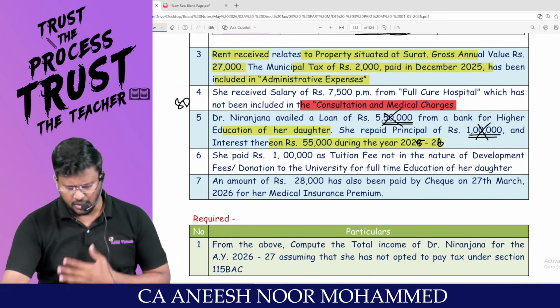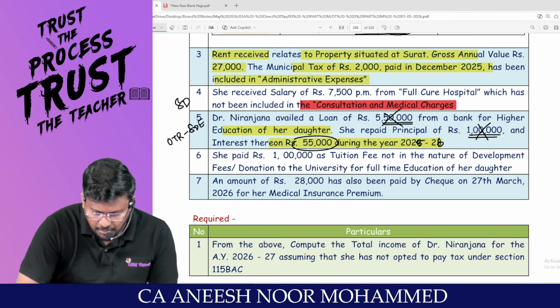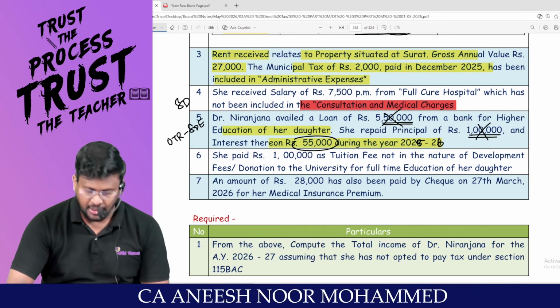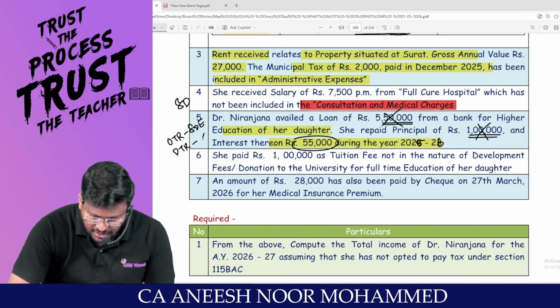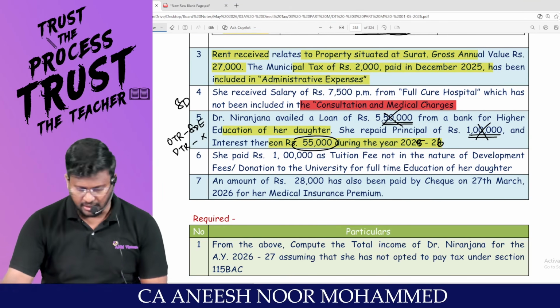My dear lovable students, if she travels through the optional tax regime, this can be claimed as deduction under 80E. If she travels through the default tax regime, there is no Chapter 6A deduction at all. This point has to be put in the dustbin.